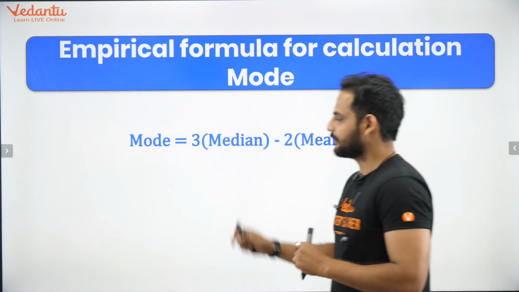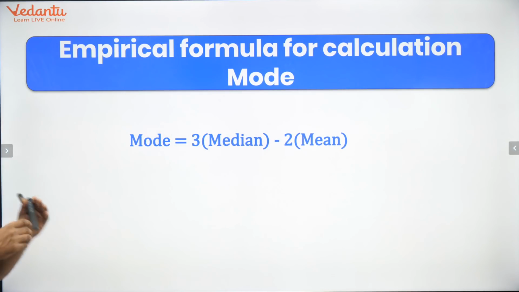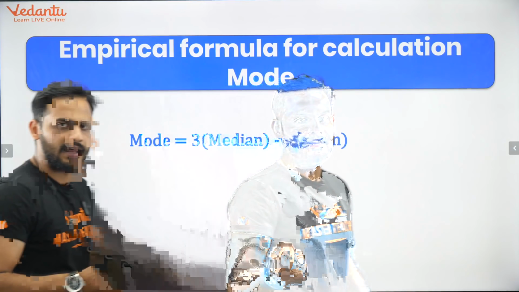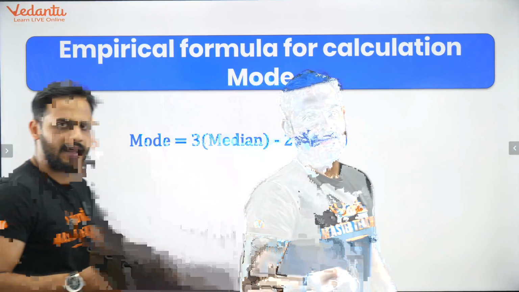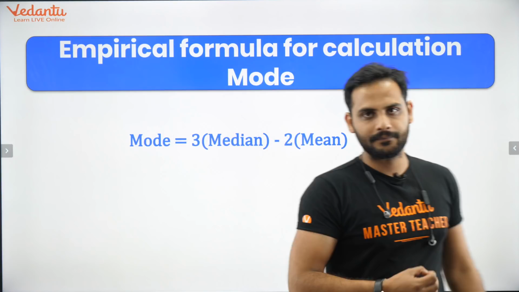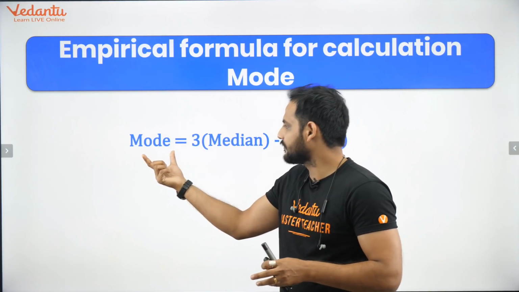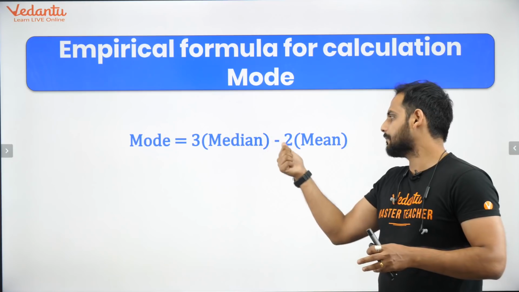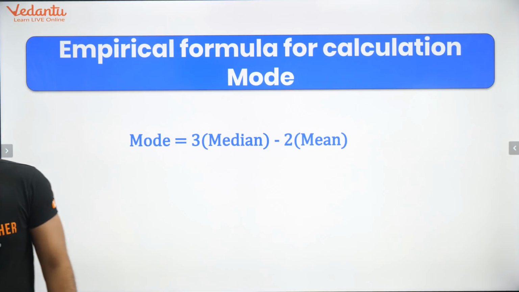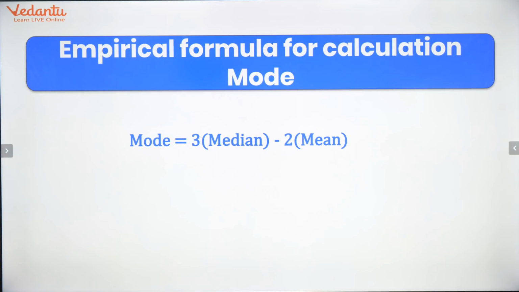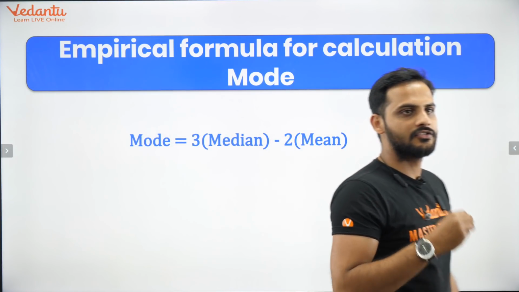So the next question, children, is about the empirical formula, which one of you was asking me as well. What is the empirical formula? It is a formula that is very much required for any data, which is mode. Now see, how do you remember this formula? Always remember mode, the highest occurring value. So mode is equal to 3 times of median minus 2 times of mean. Mode is equal to 3 times median minus 2 times mean.